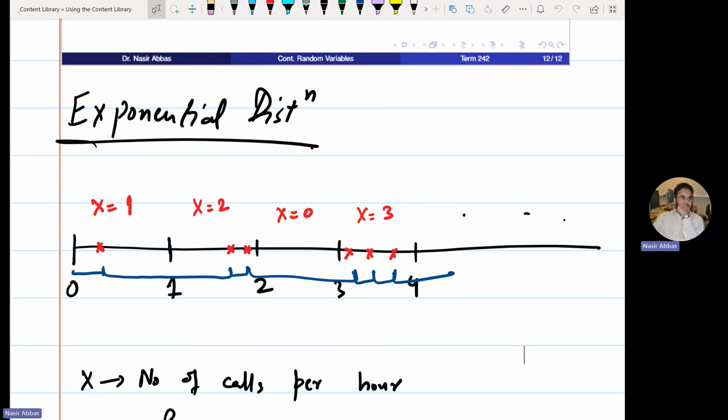The trick here is that most of the questions I see in exercises will say that the number of calls per hour follows a Poisson process. And they will ask you to find the probability of having the next call within 2 minutes, within 3 minutes. So they ask about the time until the next call, but give you information about the average number of calls per hour. They will use the word Poisson process, or they will use the word exponential distribution. Mostly they will use the word Poisson process.